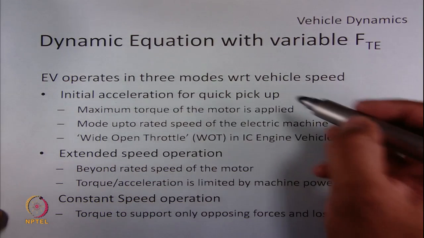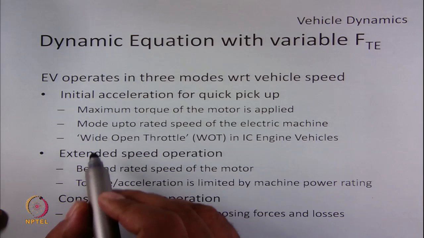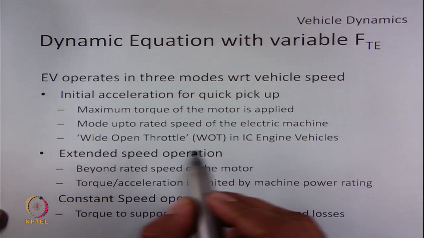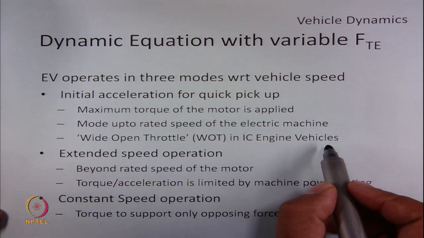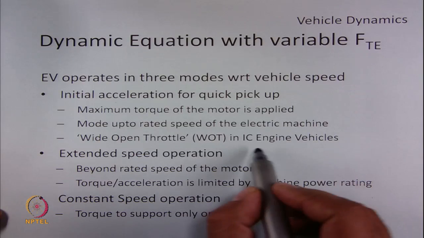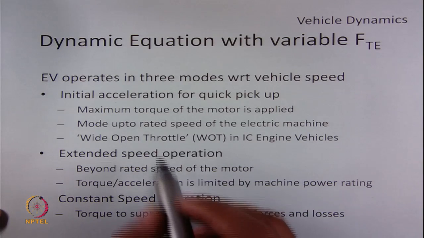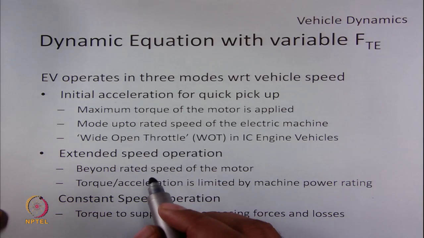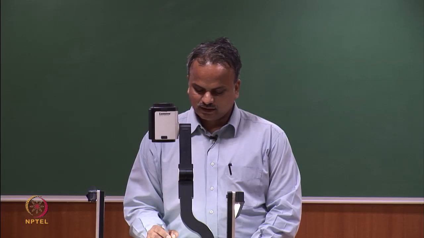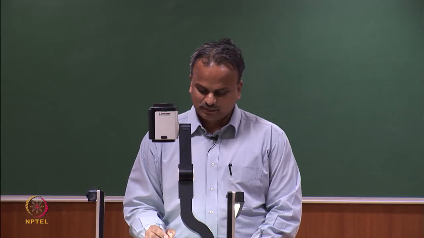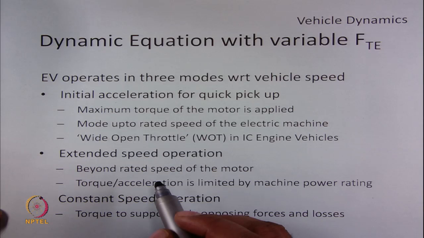So this mode is known as wide open throttle mode in IC engine vehicles. In an IC engine vehicle, the throttle or the supply of the fuel will be given the maximum, such that the maximum acceleration can be obtained initially.